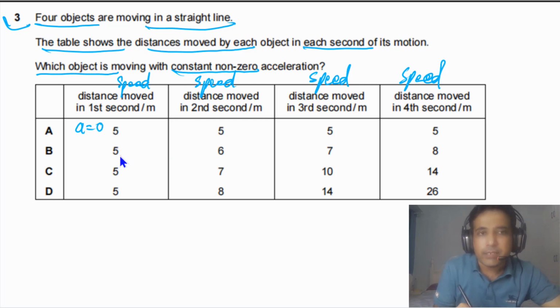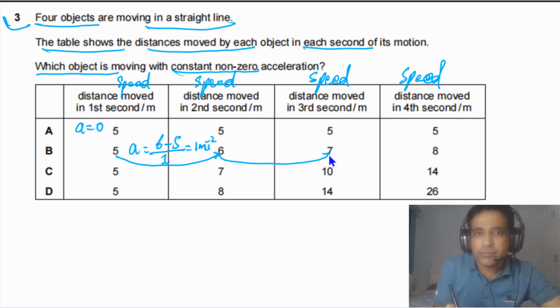But if you look at the next one, 5 to 6, we can calculate acceleration here. This will be v minus u divided by time, that is equal to 1 second. So the acceleration in this case is 1 meter per second per second.